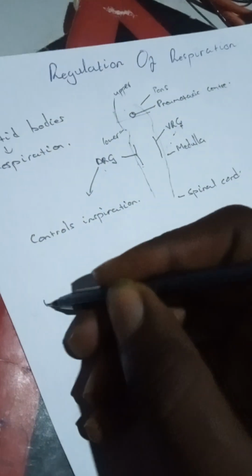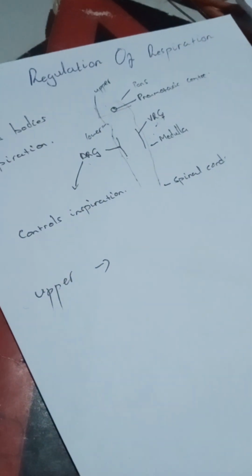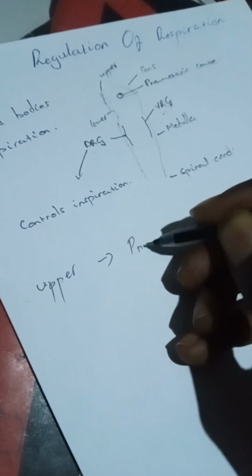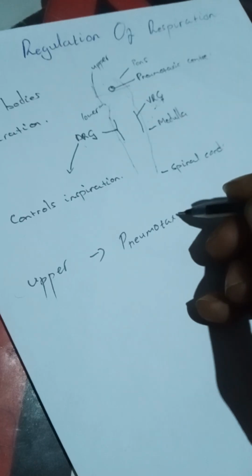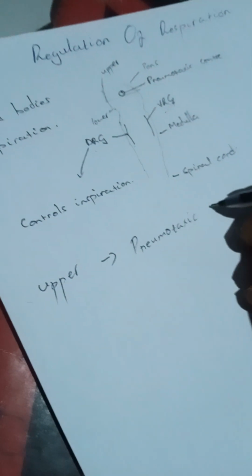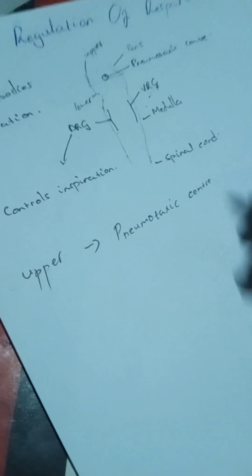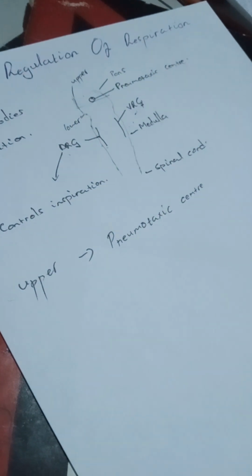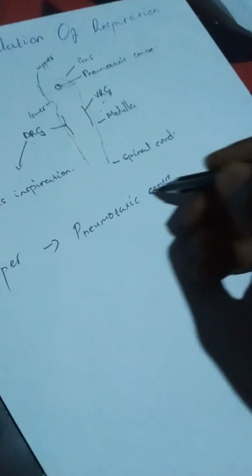In the upper region of the pons, we find the pneumotaxic center, and it inhibits inspiration.